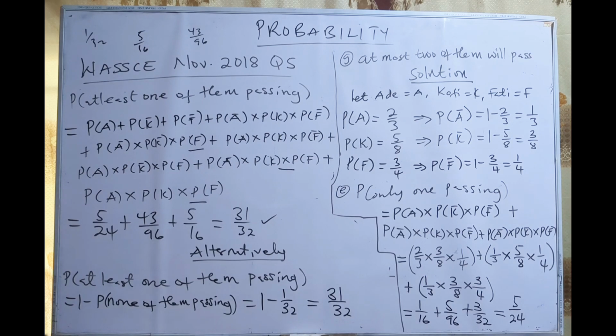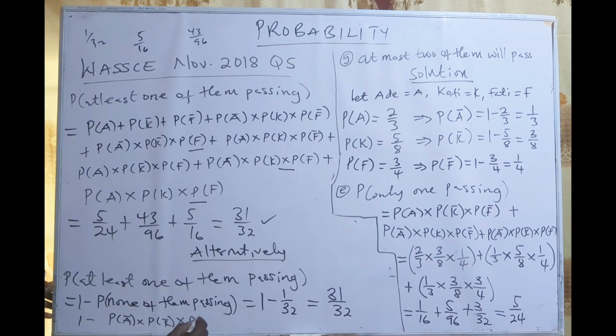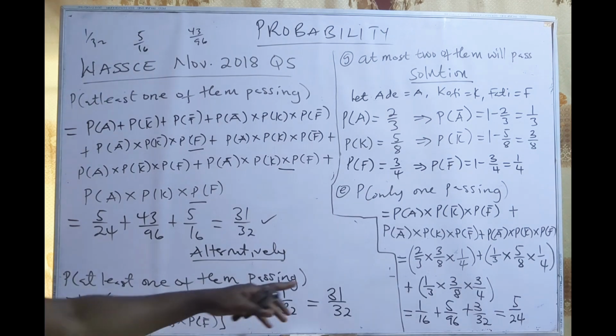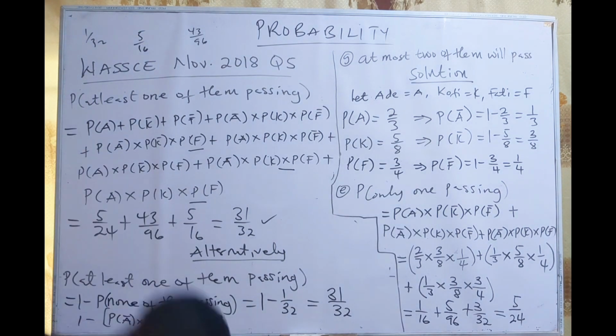So if none of them pass and you are supposed to find it, you know what to do. That will be 1 minus the probability of Ade not passing, and then Kofi not passing, and then Fatih also not passing. You work this, subtract from 1, and then you get your answer. That is how it's supposed to be. Very simple. Now you have to be smart.